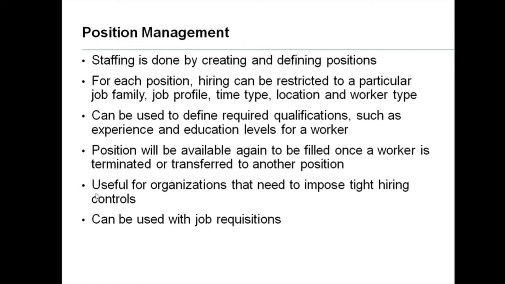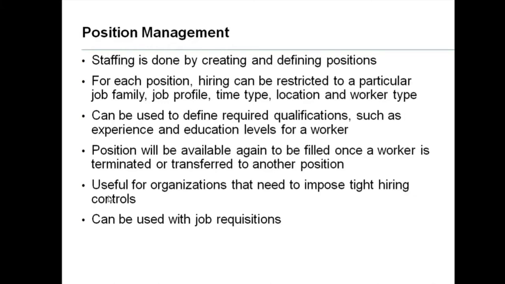The next point, useful for organizations that need to impose tight hiring controls. Tight hiring controls. Each and every position is controlled with a lot of hiring restrictions. So only when all those conditions are fulfilled will entering the next process go on. So position management has very good control over the hiring process and can be used with job requisitions.